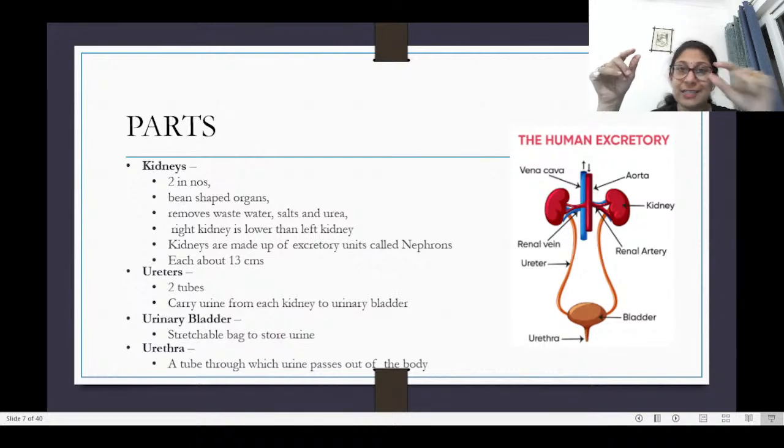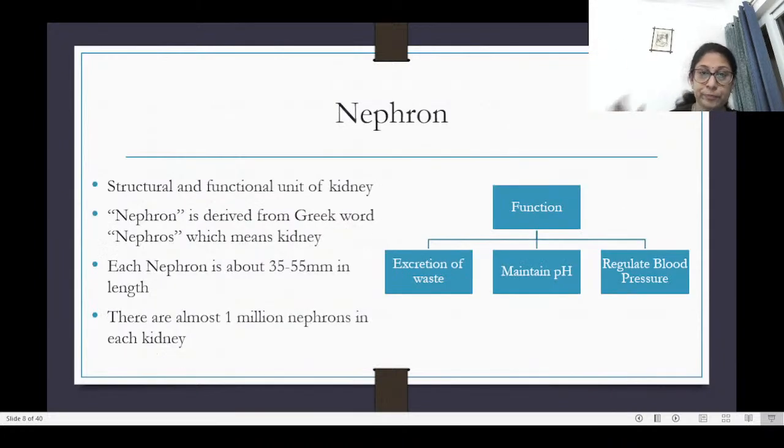Each kidney is about 13 centimeters in size. The right kidney is a little lower than the left kidney. We've just seen about ureters. The urinary bladder is stretchable. It stores the urine till the time you feel the urge to relieve yourself. And then the urethra takes the urine out of the body.